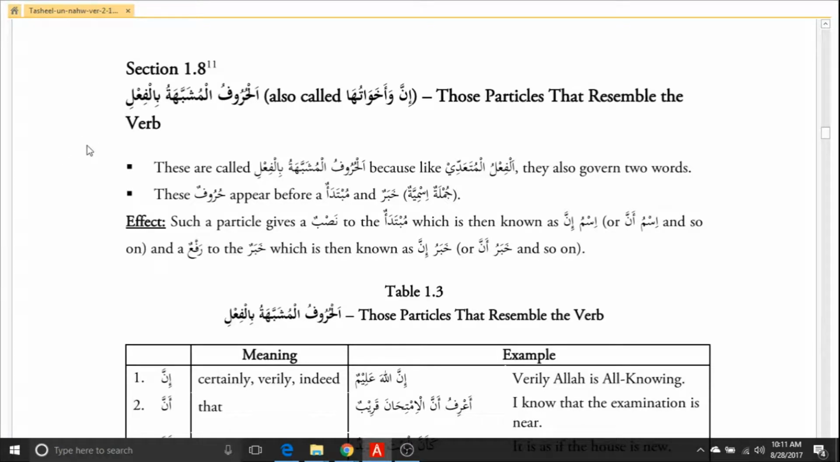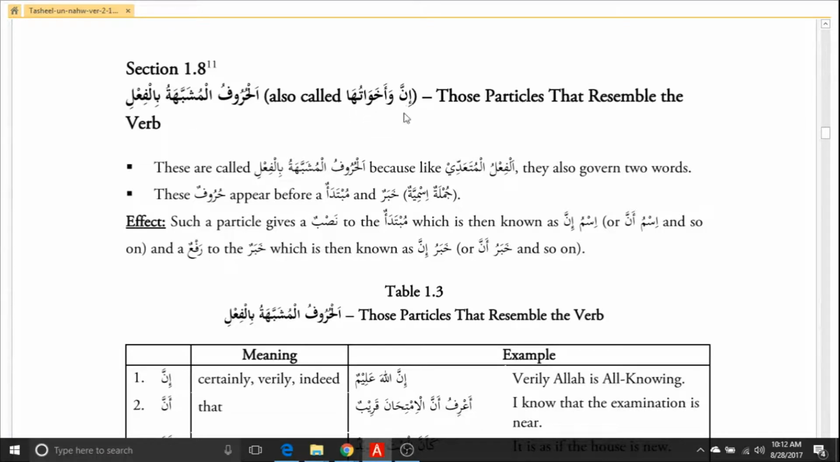This is page 22. We're learning الحروف المشبهة بالفعل. This is those particles that resemble the verb. يعني those حروف which act like فعل. And they are إن وأخواتها. إن and his sisters.